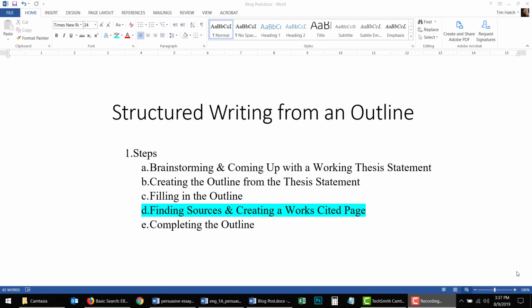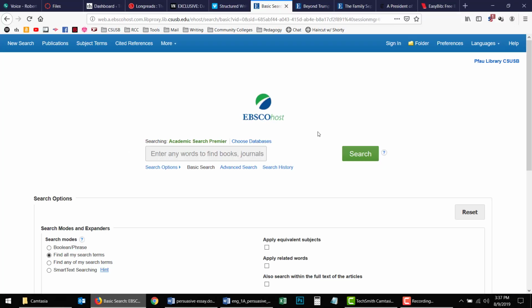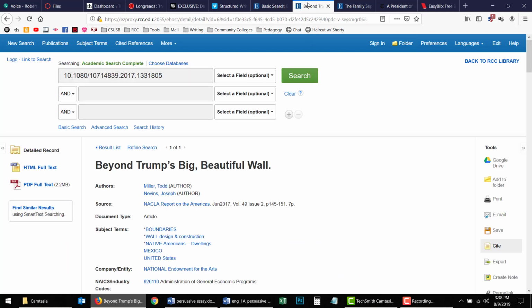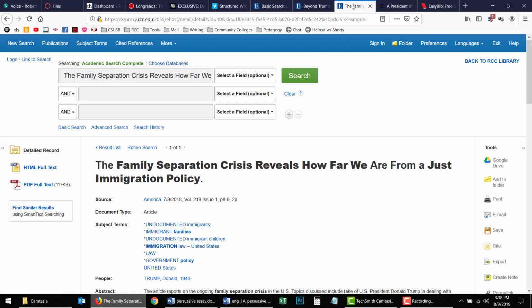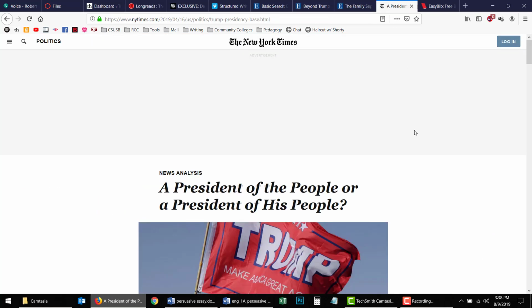Let's get started. Okay, so here we are at EBSCOhost, which is an excellent academic database that I have used I don't know how many times. Real quick, in these other tabs, I have a source, Beyond Trump's Big Beautiful Wall. And this is another source, The Family Separation Crisis Reveals How Far We Are from a Just Immigration Policy. And then lastly, there's a New York Times article, A President of the People or a President of His People. Those are the three sources I used for this rough draft.